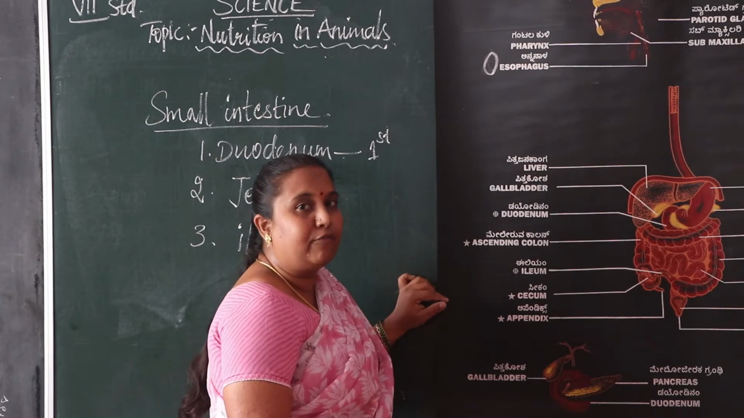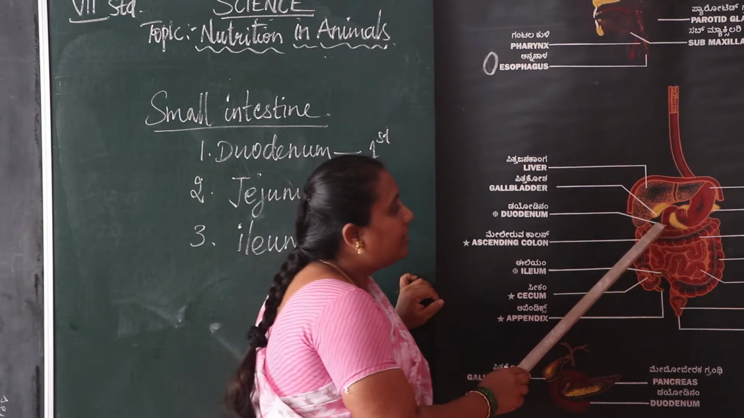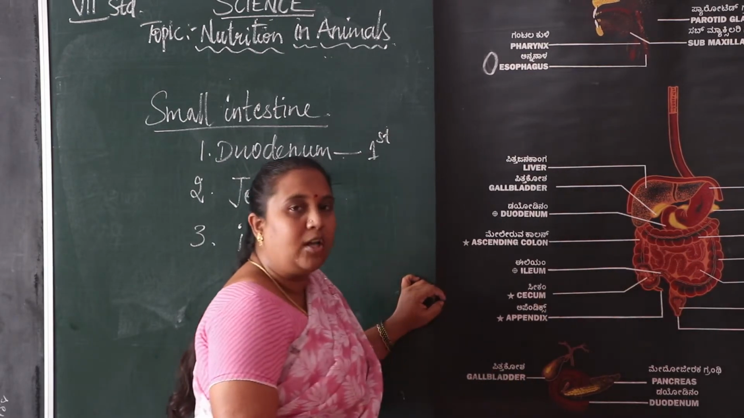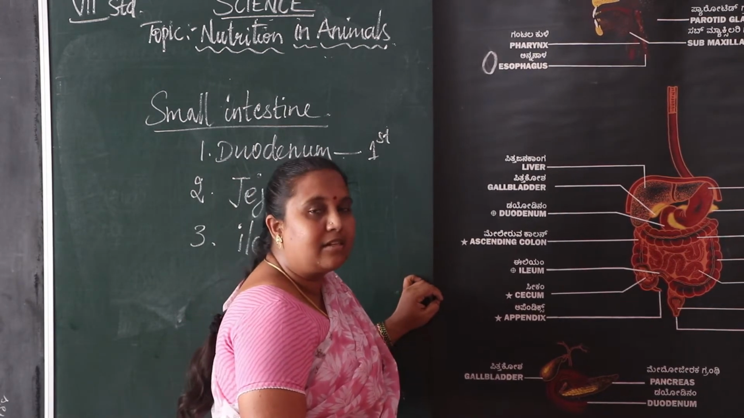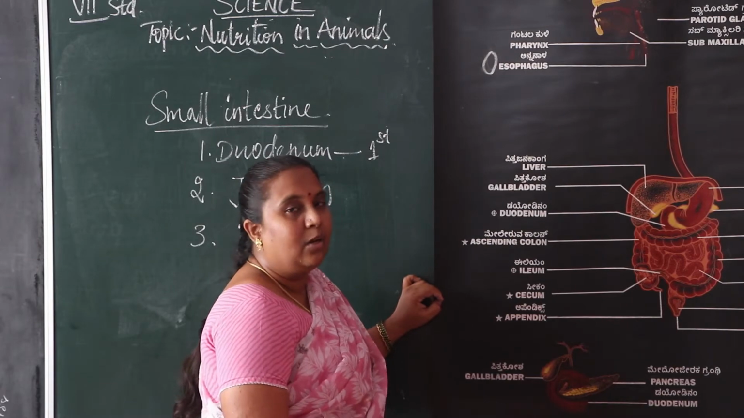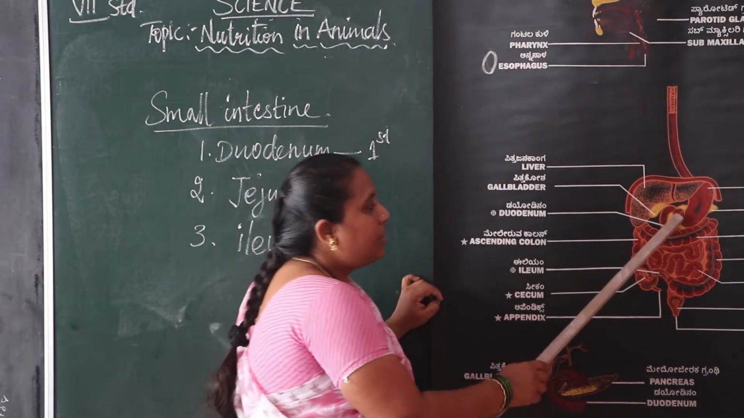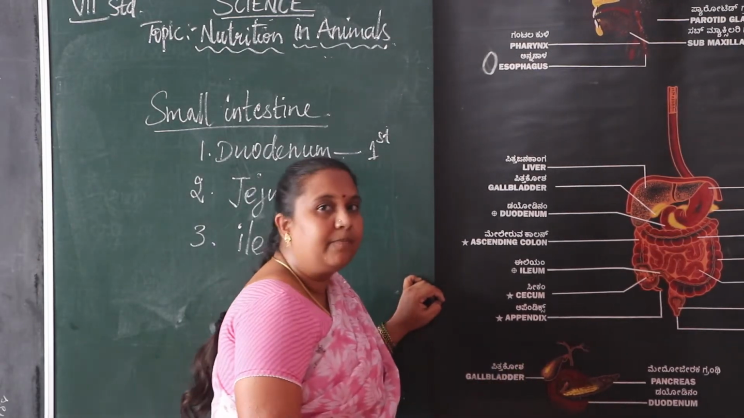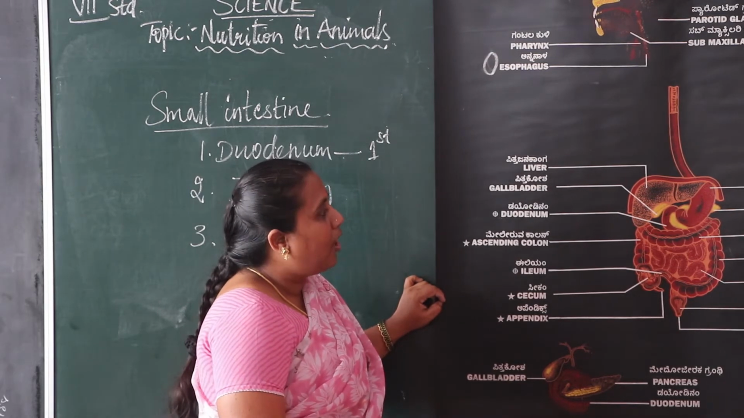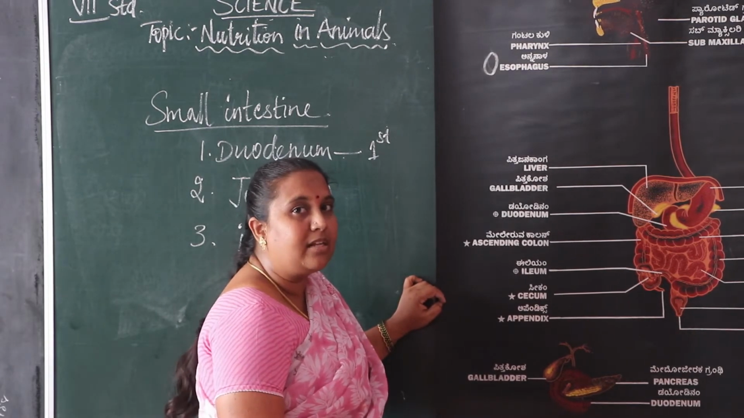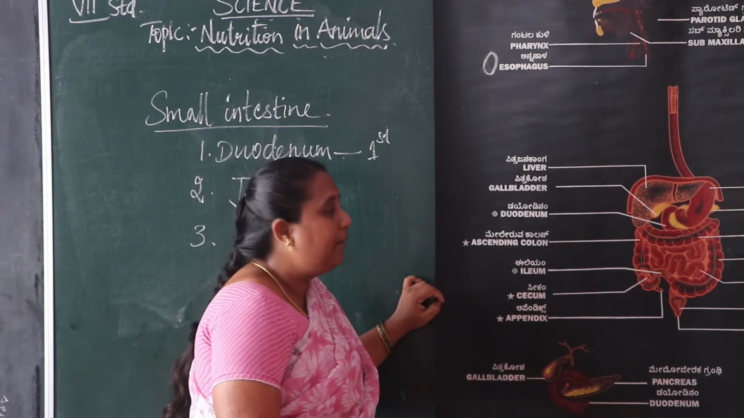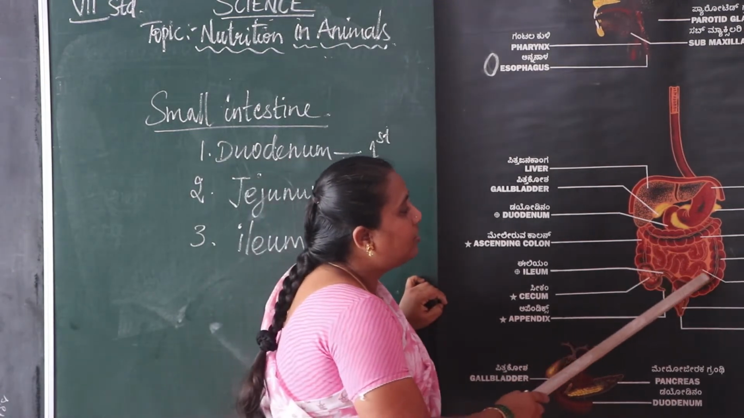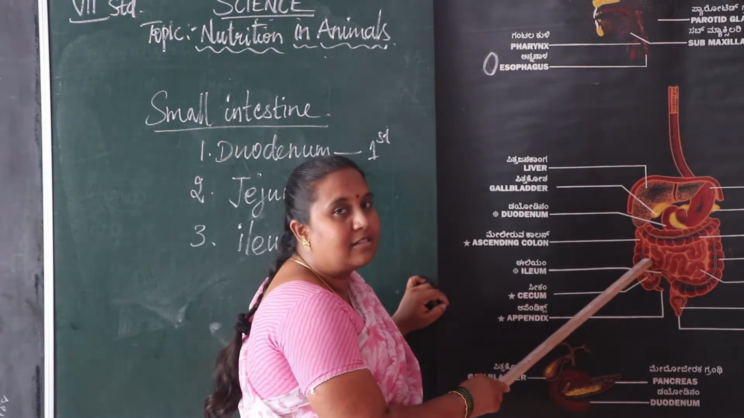That type of foods, the proteins, are digested in the small intestine only. And fats are fully digested in the small intestine only. In the stomach they can't be digested fully. So carbohydrates, fats and proteins are complex substances to digest, and those substances are digested fully in the small intestine.